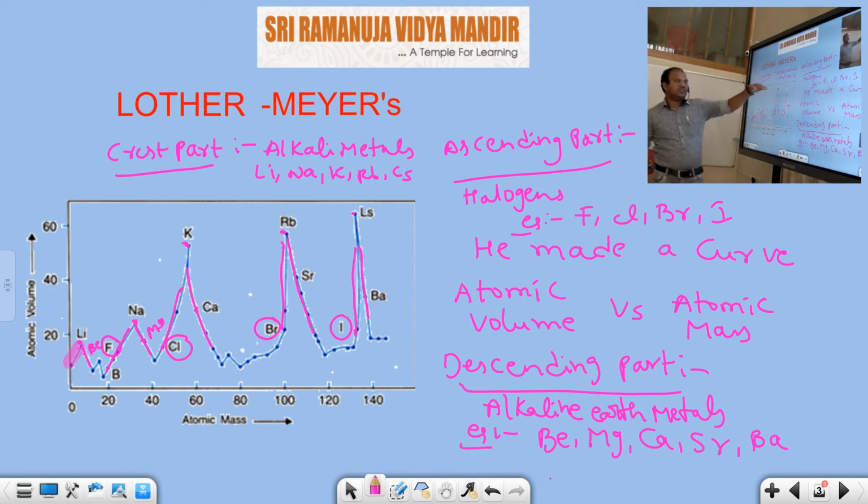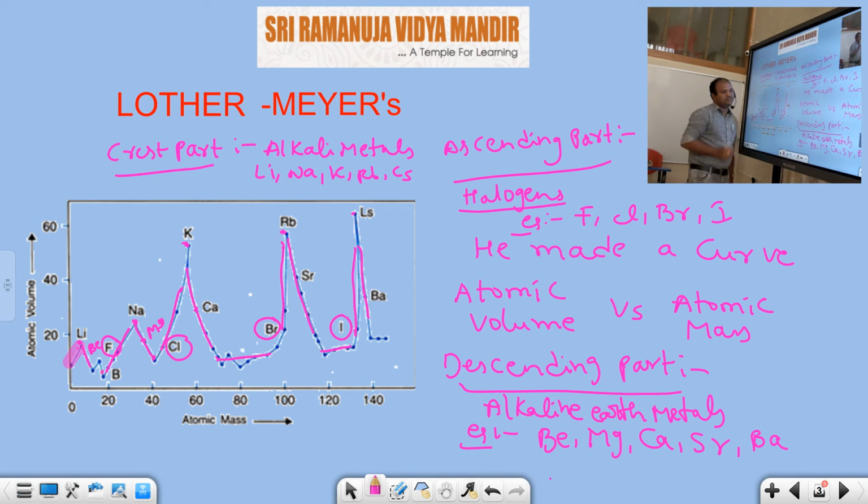So the peak of the curve is occupied by alkali metals. The descending part of the curve is occupied by alkaline earth metals. The ascending part of the curve is occupied by halogens. And the bottom of the curve, or the depth or trough of the curve, what will be there?